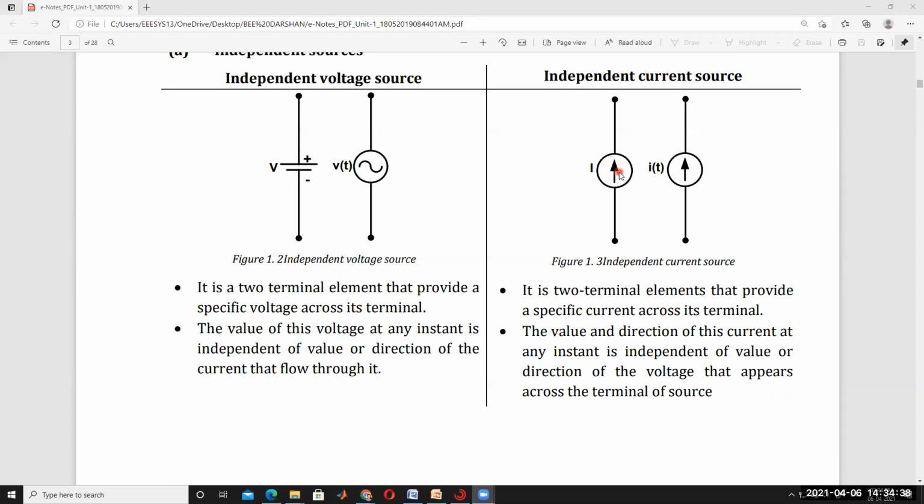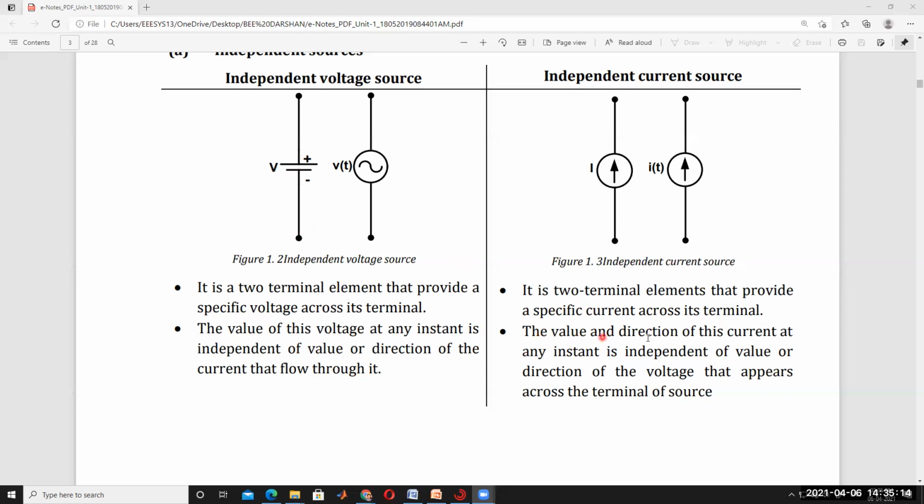The value of this voltage at any instant is independent of the value or direction of the current that flows through it. So in independent sources, the voltage is independent of the value or direction of the current that flows through it.